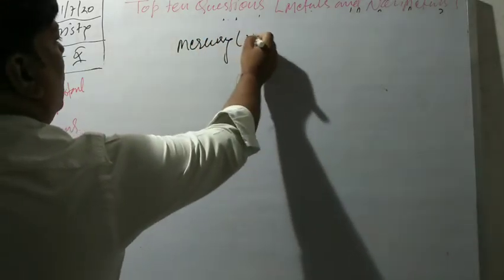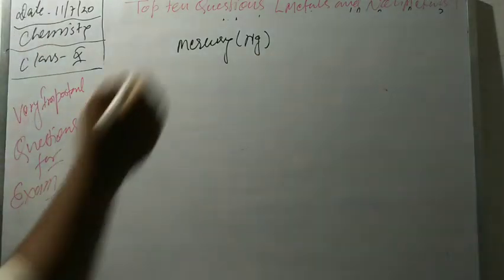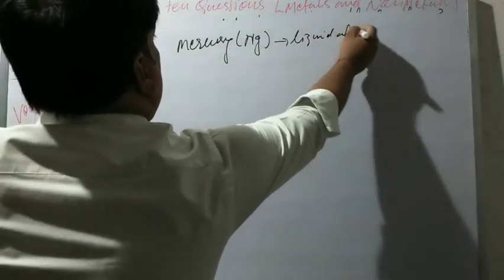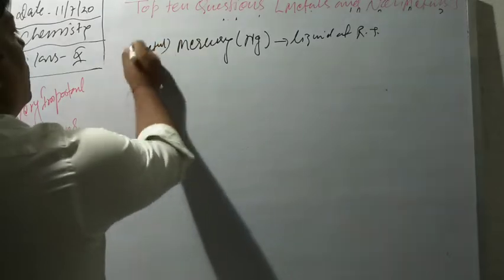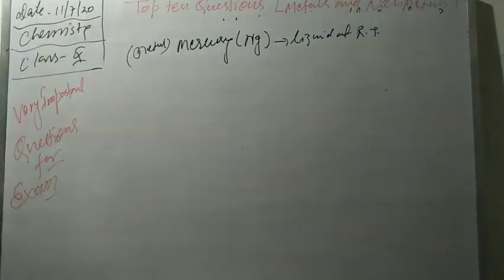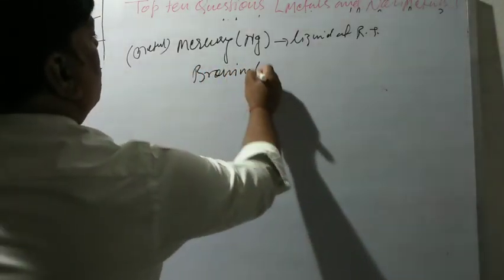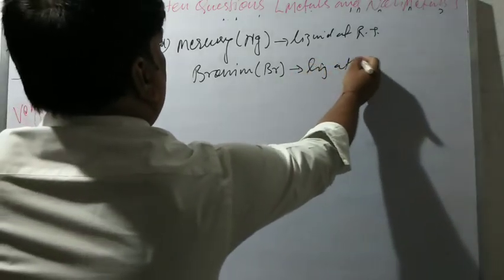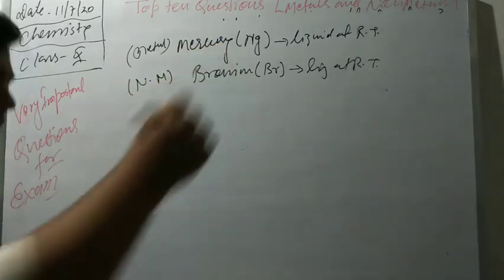Hg is its symbol. And the non-metal is bromine, Br is the symbol. That is liquid at room temperature, and it is a non-metal.